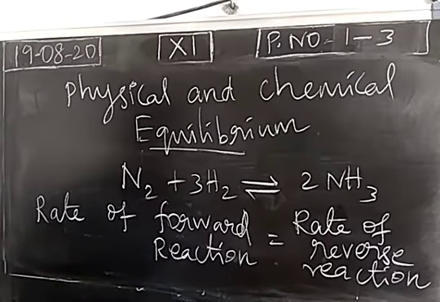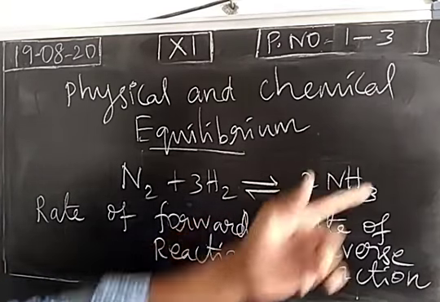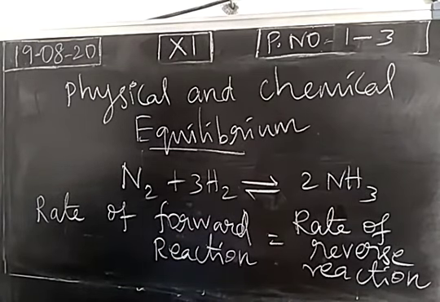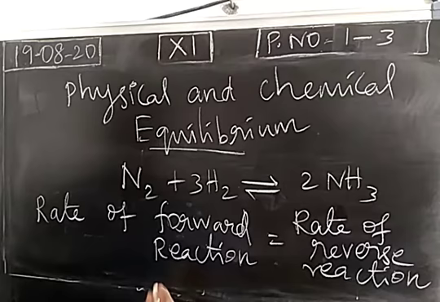Now once equilibrium is reached, is it possible to get product? No. I would like to get the product, but unfortunately it becomes a reversible process and equilibrium is reached. Once equilibrium is reached, I cannot get the product because the rate of forward and the rate of reverse reactions are equal. To produce ammonia, the time taken is 1 hour. Forward reaction rate is 1 hour.